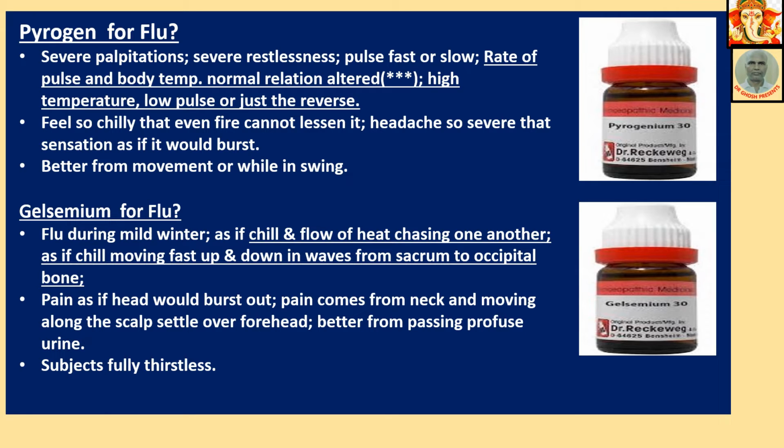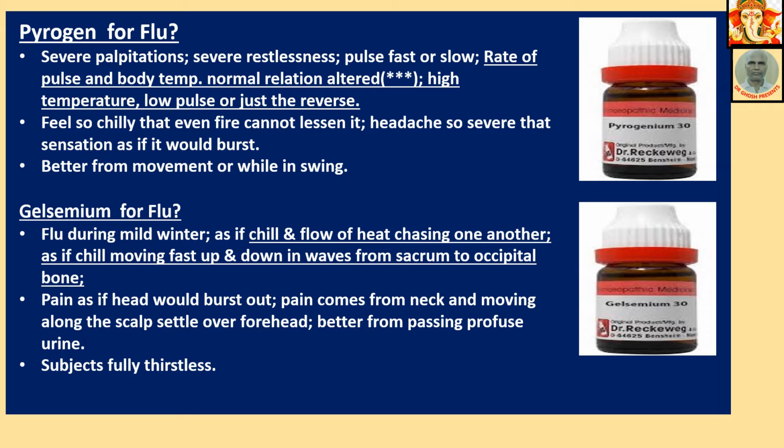Or rather the reverse, the pulse is 120, 130, but the temperature is 38 degrees Celsius, that is just 1 degree. So per degree, 10 beats per minute increase in pulse is the normal rate. This relationship is highly altered.